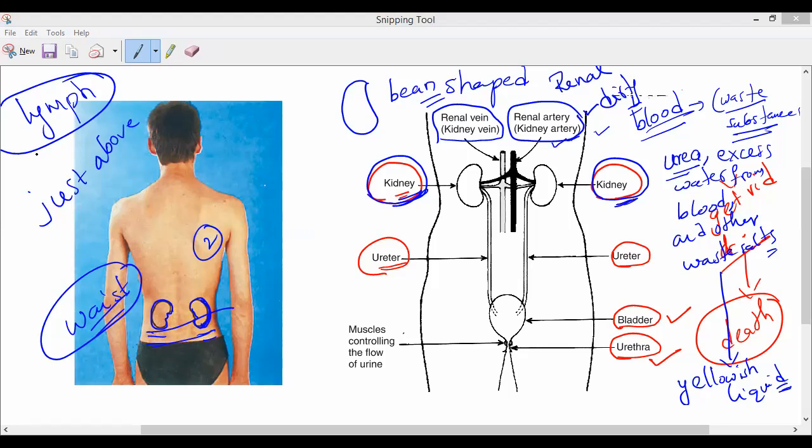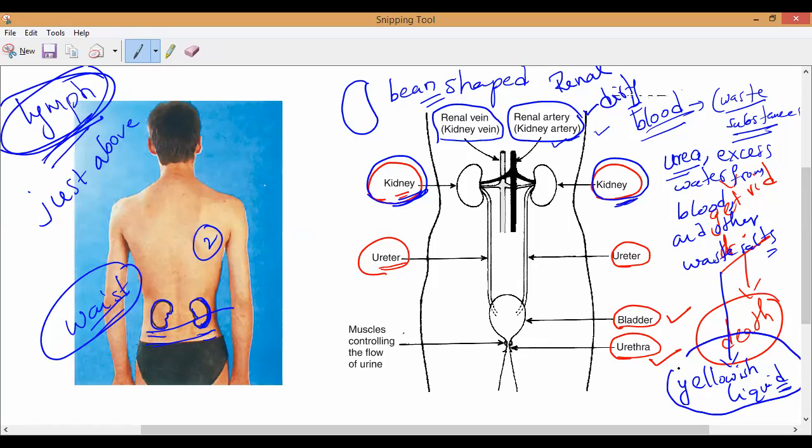So lymph is the liquid present in lymphatic transportation, which is yellowish in color. In the same way, our kidneys also produce a yellowish liquid by separating the poisonous or unwanted substances from our blood, like urea, excess water, and other waste salts. Do you all understand? That is the function of our kidneys. Please all of you write it.